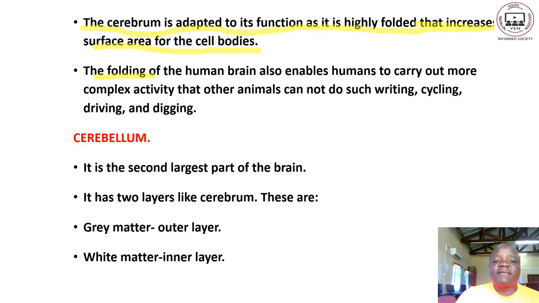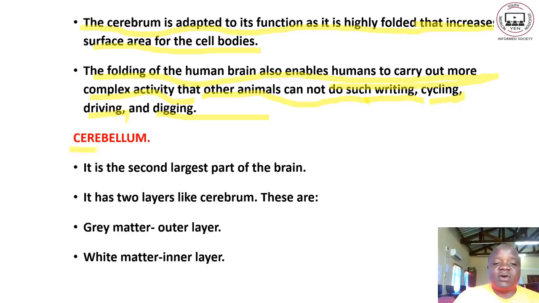So the folding of the human brain also enables humans to carry out more complex or difficult activities that other animals cannot do, such as writing, cycling, driving cars, and digging. Such activities are complex, they are controlled by the brain.